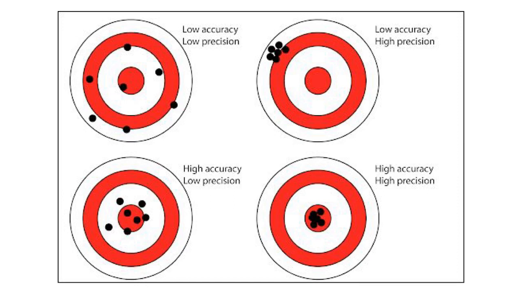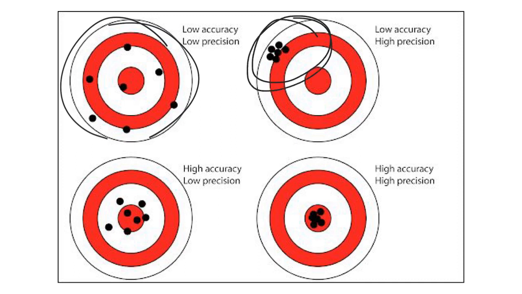If we have accuracy, remember, we're getting close to what the measurement actually is. In this case, we'd be getting really close to the bullseye. If we were very precise, that means all of our measurements are really similar to each other, whether they're close to the bullseye or not. In this first one, we don't have good accuracy or precision. We're all over the board. In this top right case, anybody who's ever sighted in a gun knows that this is a precise grouping. You're going to have to change your sights a little bit, but at least you're shooting well, because all of your bullets are hitting close together, even though they're not quite on the bullseye. So you would know that your sights need to be adjusted a little bit.